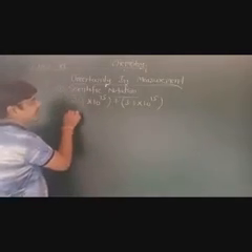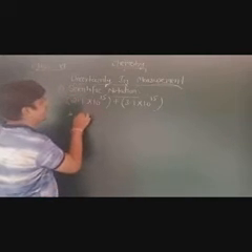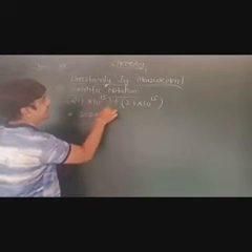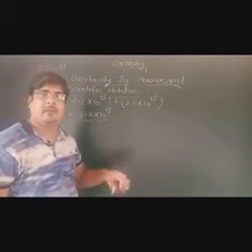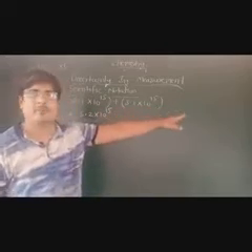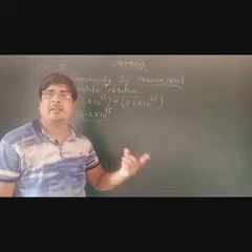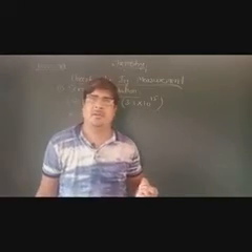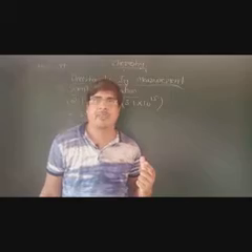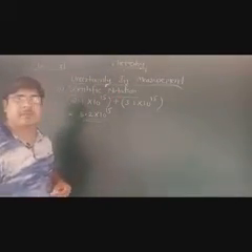What will be the answer for this question? 5.2 into 10 to the power 15. This is the answer because I have already written it in scientific notation. If I did not write it in scientific notation, there would be a number of zeros, 15 here and also 15 there. It would take more time, and there can be error. But I have already written it in scientific notation.